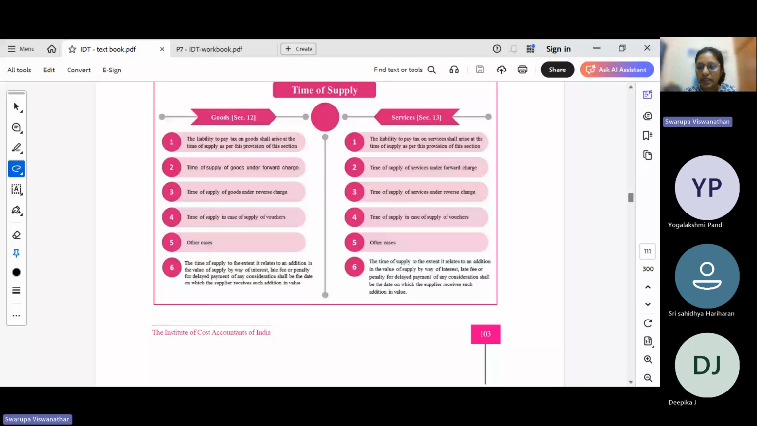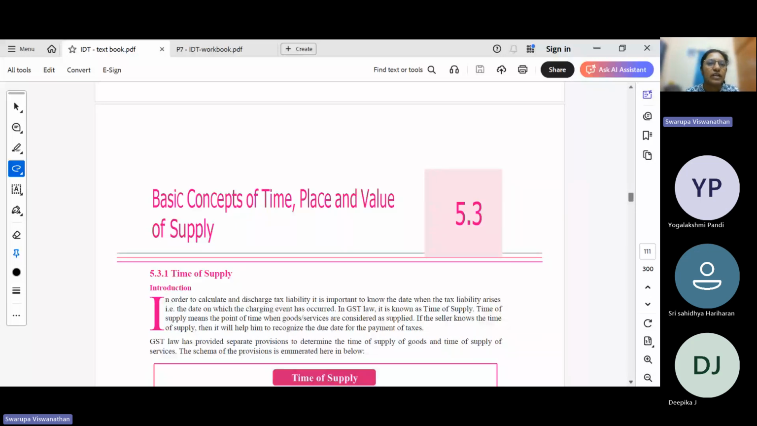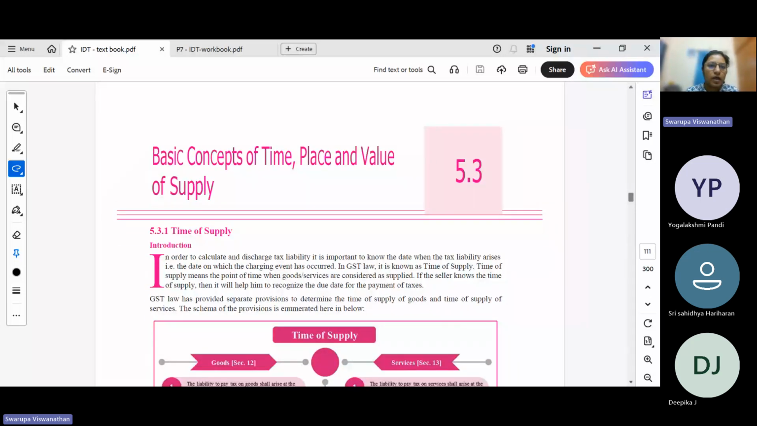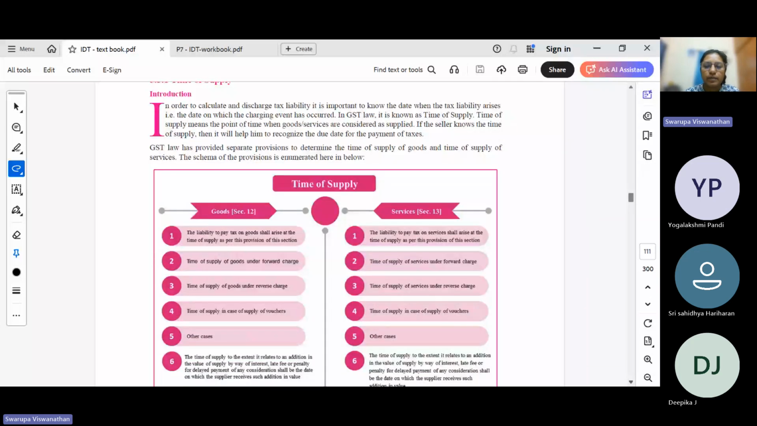So we'll continue with our revision class. Today we'll cover time of supply, place of supply, and value of supply. Okay. So what is time of supply?